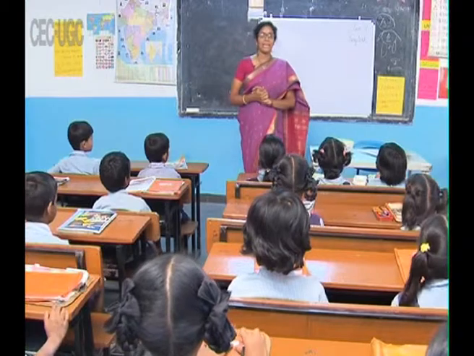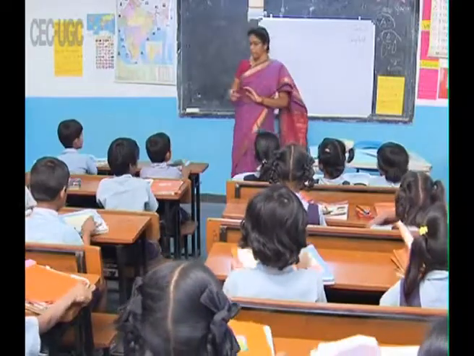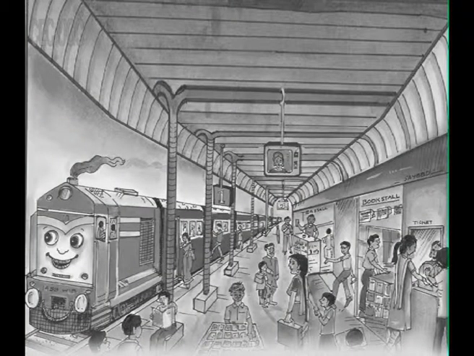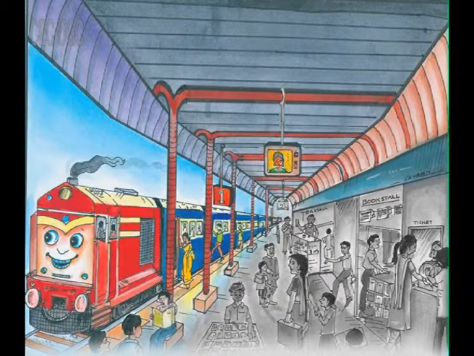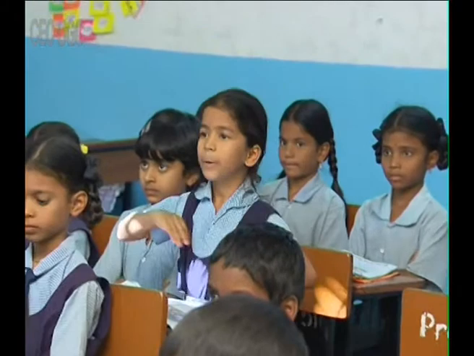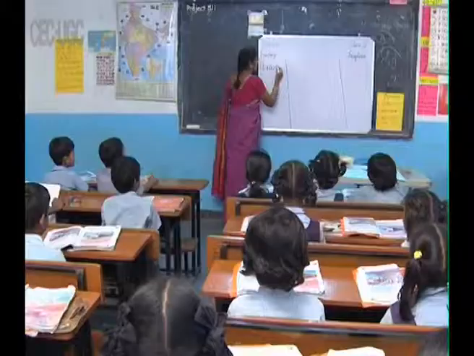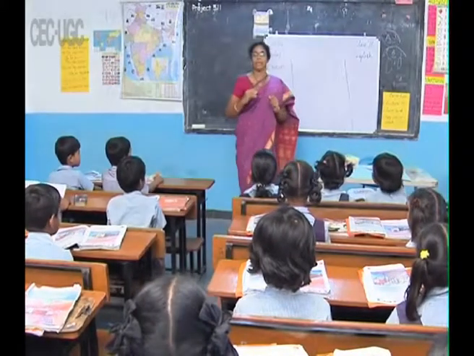All of you open your page at page number 2. Open your book at page number 2. You see a picture. Okay, observe the picture carefully and you people are going to tell me the names of the things you see in the picture. Okay, see the picture everyone. Very carefully you are going to observe the picture. Okay, who is going to tell me first? What do you see? Yes, Deborah, what do you see? Rail Gadi. Yes, it is a train. And what else do you see?